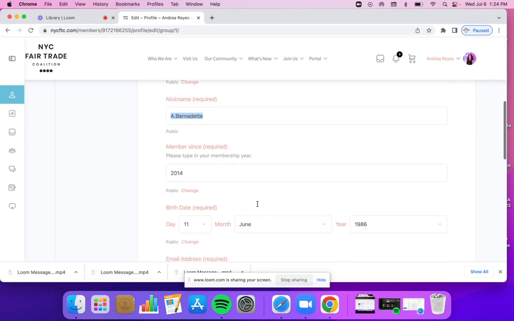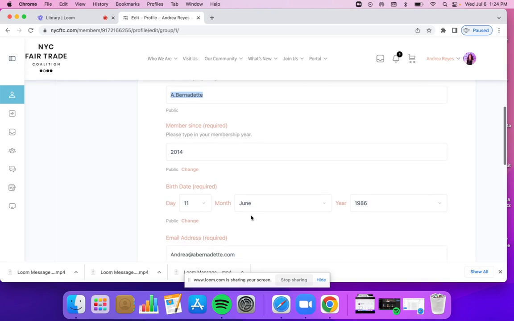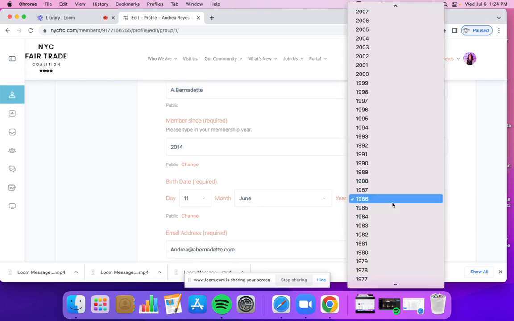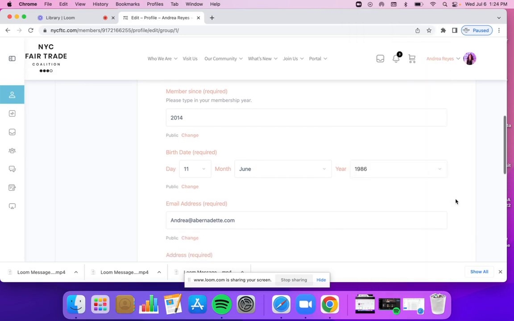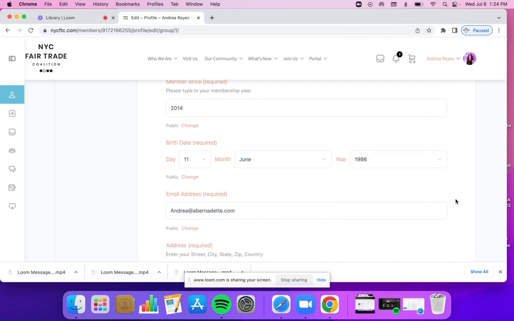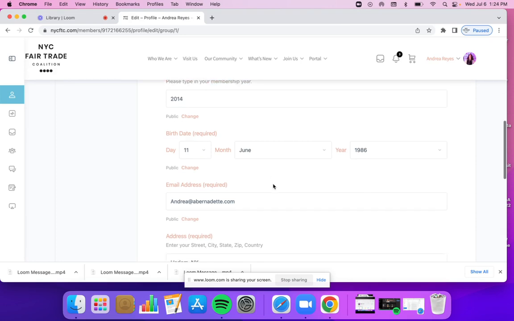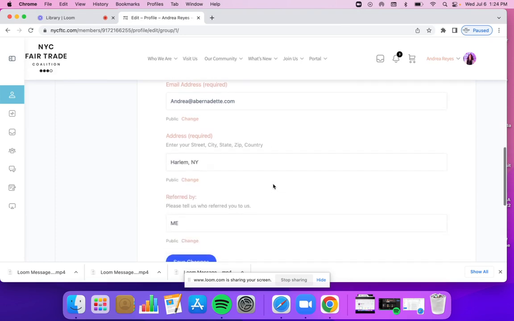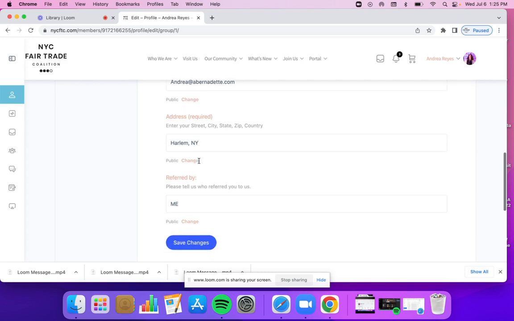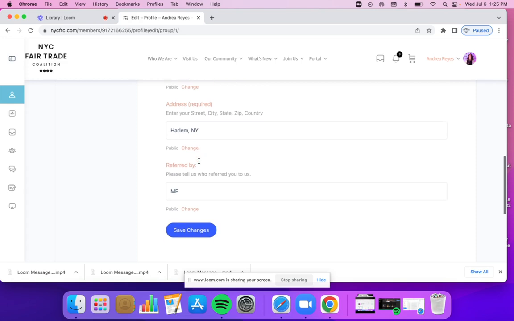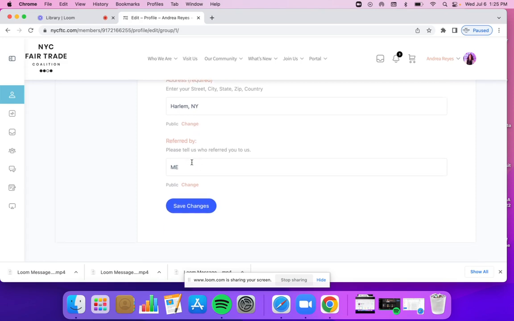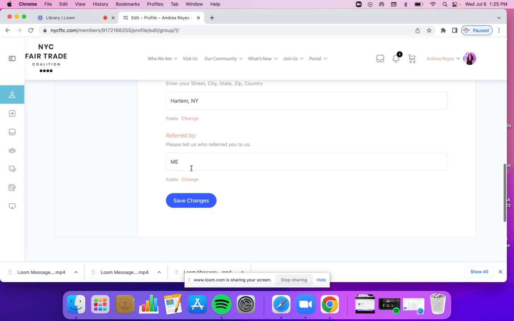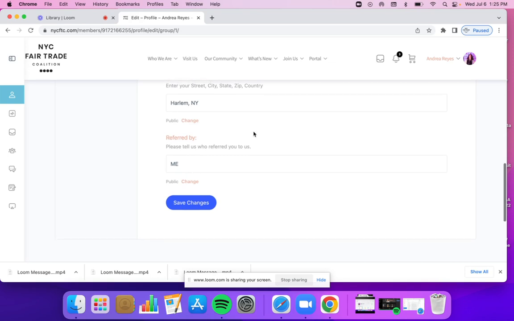So the next thing you could do is add in how long you've been a member, your birthday here. I'm still trying to get rid of the date because some people feel some sort of way about that. I get that. But we're hoping that we can send you a nice birthday message in the future, your email. You don't need to add all of your information, especially if your business is at home. That's why I just put Harlem, New York. But in my other profile for the admin, I'm certainly going to put the Sustainable Fashion Community Center. Who referred me? I don't know. It was 2014. It was a long time ago. I think it was somebody, but I put me.